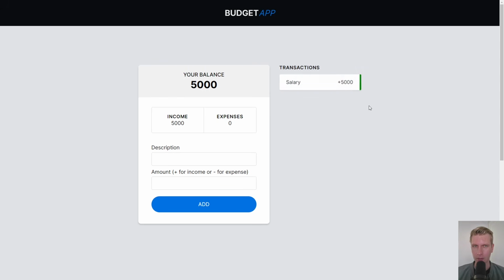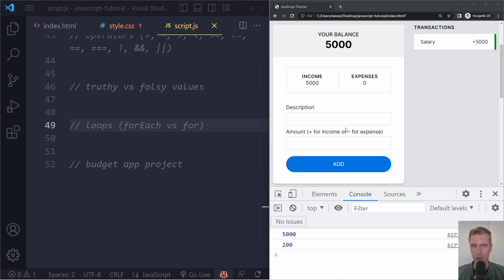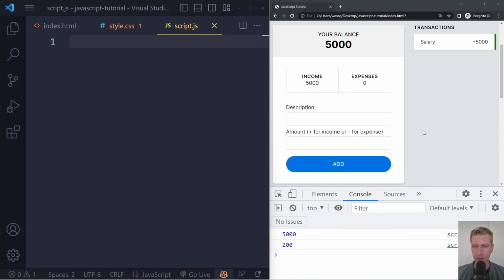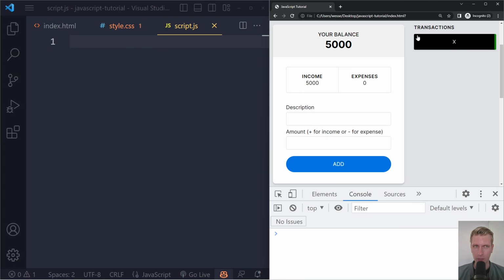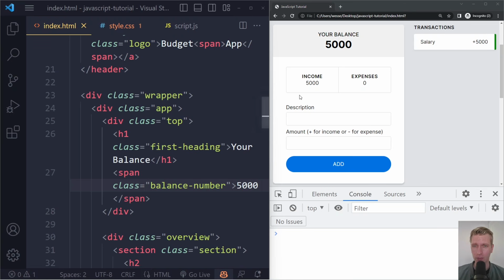Now let's actually start simple. Let's try adding the ability to remove a transaction. So I'm gonna clean some stuff up here. I'm gonna save here. I'm gonna refresh. Now what we want to do is when we click on this transaction here, that it gets removed both visually as well as reflected in the numbers here. Okay, now you could already hear me say click, right? So here you probably know that we want to deal with a click event here.